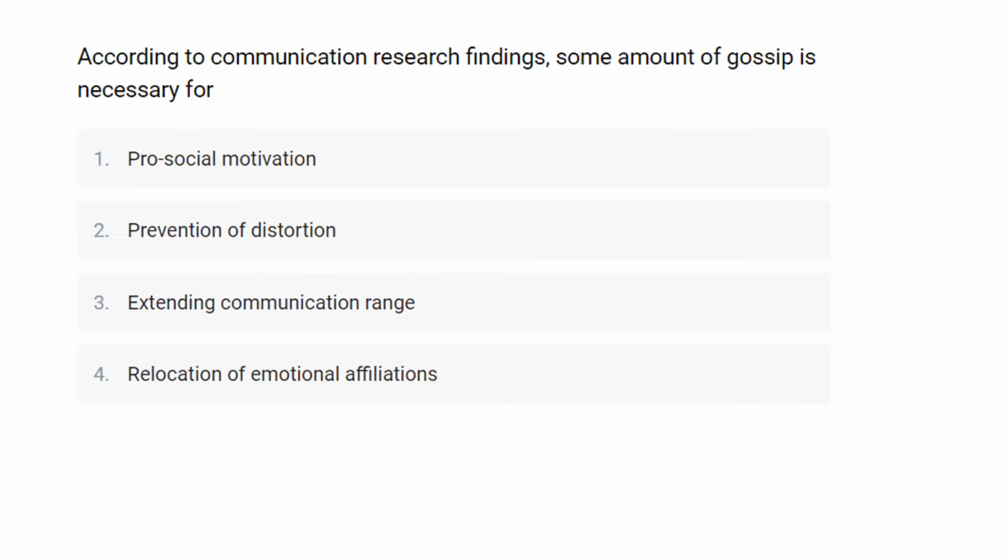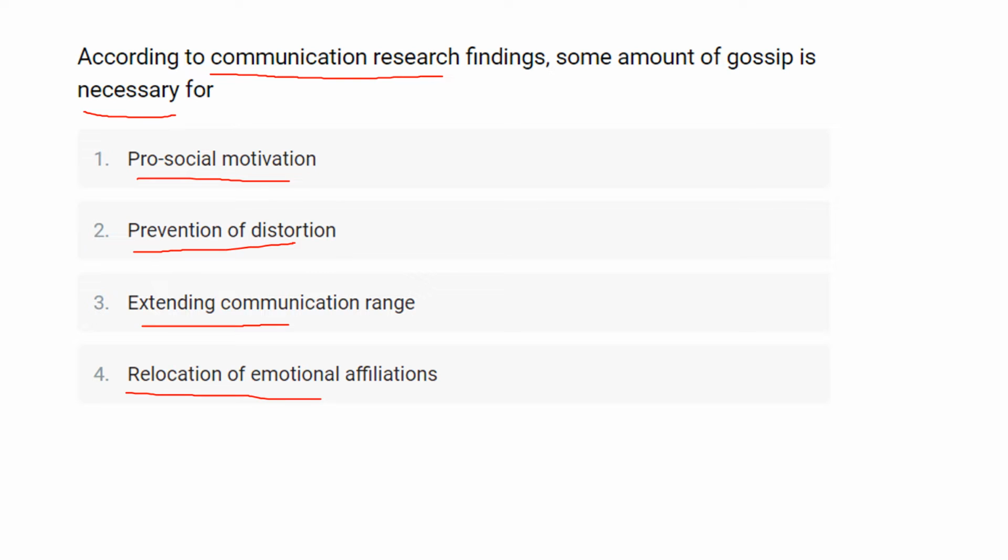According to communication research findings, some amount of gossip is necessary for... So here in this question, they ask you, according to communication research findings, some amount of gossip is necessary for what? For which the first option is pro-social motivation, second one is prevention of distortion, third one is extending communication range, and the last one is relocation of emotional affiliation.